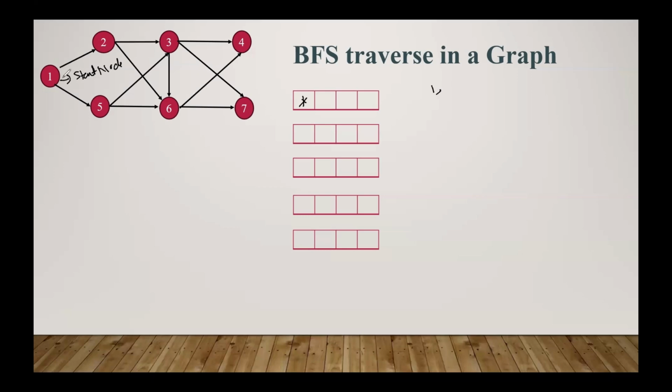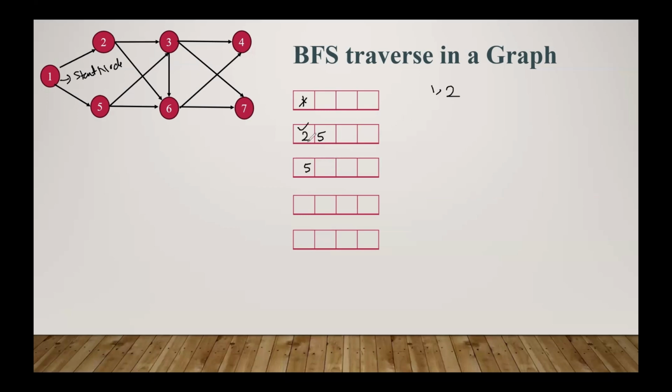This arrow symbol means from 1 we can move to 2 as well as 5. Here also the same thing, I can put the sequence 2, 5 or 5, 2. Any sequence we can do. So for example, I write 2, 5. Then this element, next iteration we remove and mark as visited. So 5 comes to the first position.